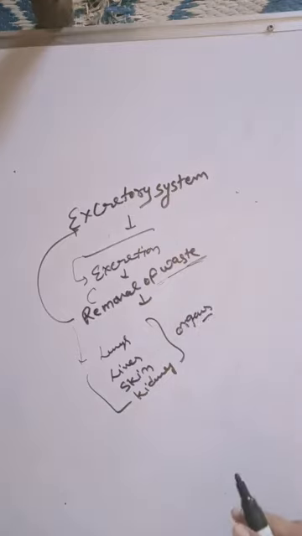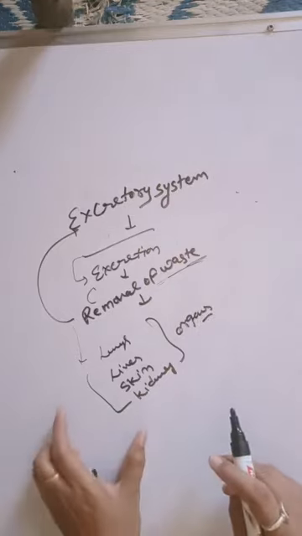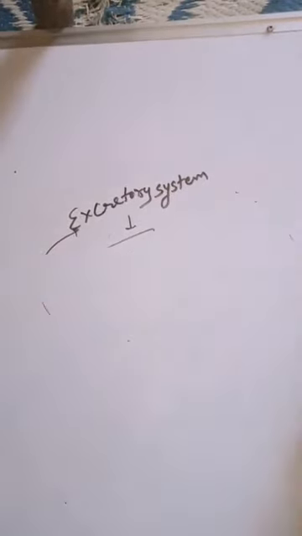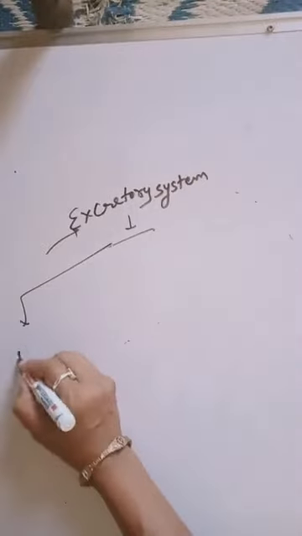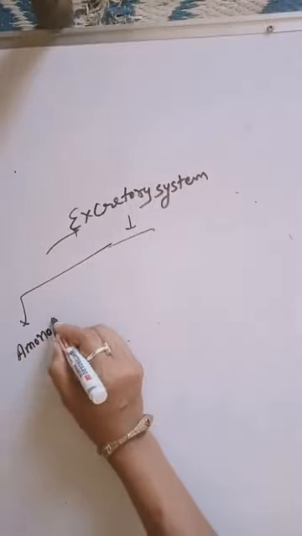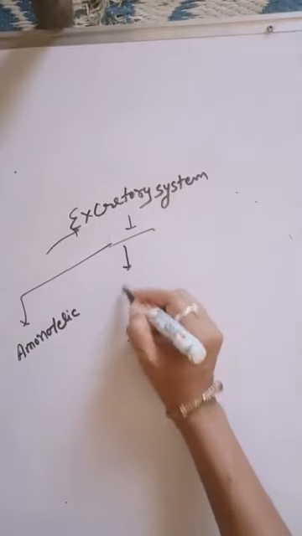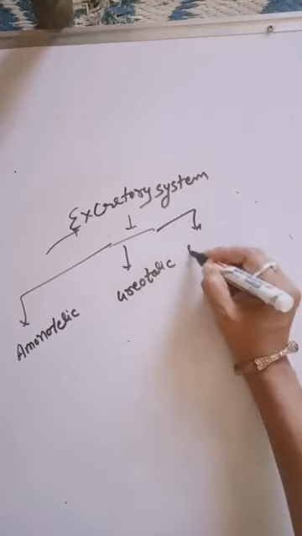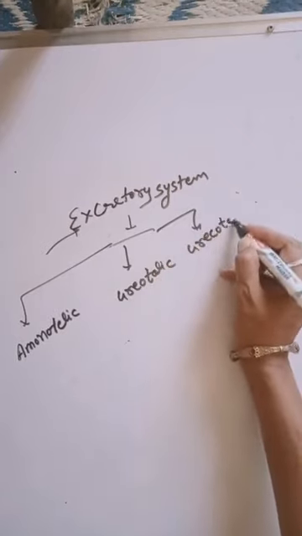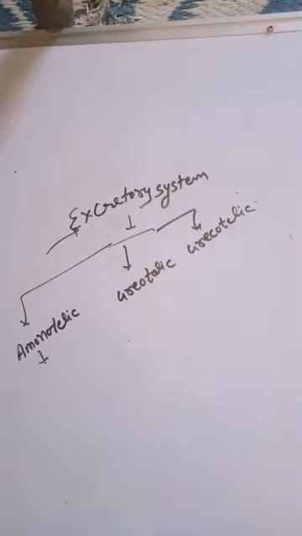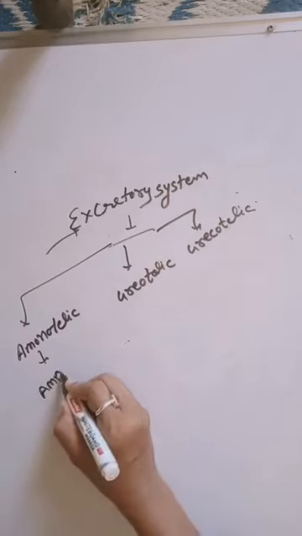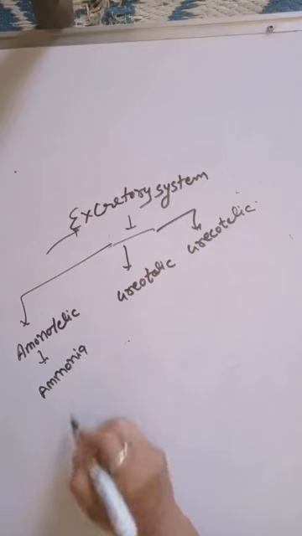On the basis of excretory substance, organisms are mainly of three types. One is ammonotelic, second is ureotelic, and third is uricotelic. First, ammonotelic. In ammonotelic organisms, the waste product is ammonia.